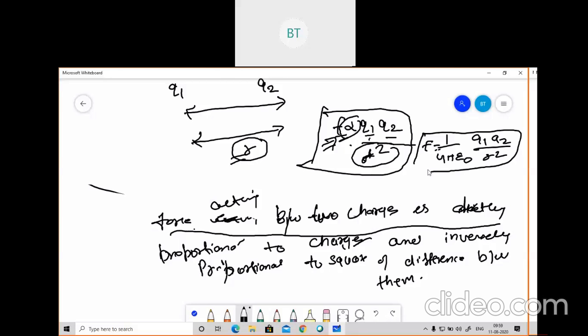I think everybody is clear with Coulomb's law. If anybody has doubt in the definition and the formula, I'll try to explain one more time. You don't need to learn this definition by heart. If anybody has a doubt, you can stop me in between and ask me. Should I move on? Should I go forward?